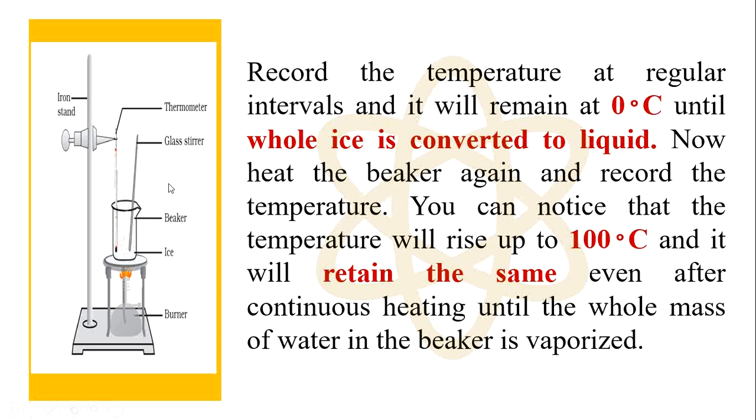Why? What is the reason? It is because when a substance changes from one state to another, a particular amount of heat energy is absorbed by the substance, or a particular amount of heat energy is liberated by the substance. So this particular heat energy is called latent heat.